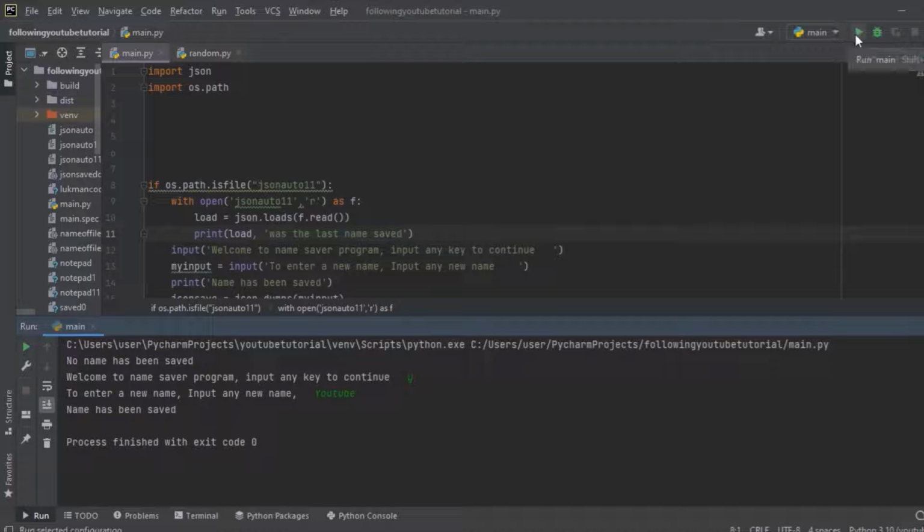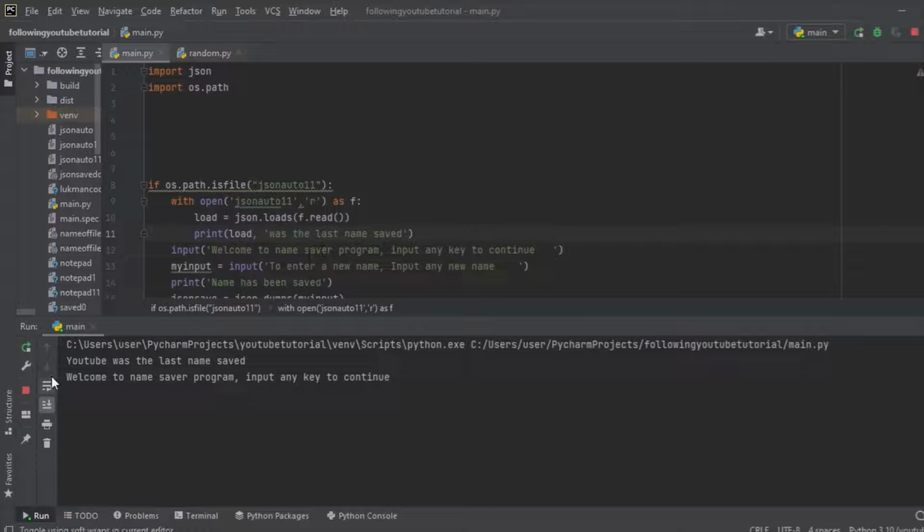And when we run the program now, it was showing no name has been saved because we hadn't saved any data. So when we run the program again, it automatically loads the last name we saved, which is YouTube. It says YouTube was the last name saved. Welcome to name saver program. Input any key to continue. I write coding this time, and I input. It says name has been saved, and if I run it again, it says coding was the last name saved. So that's what we are going to be working on today.